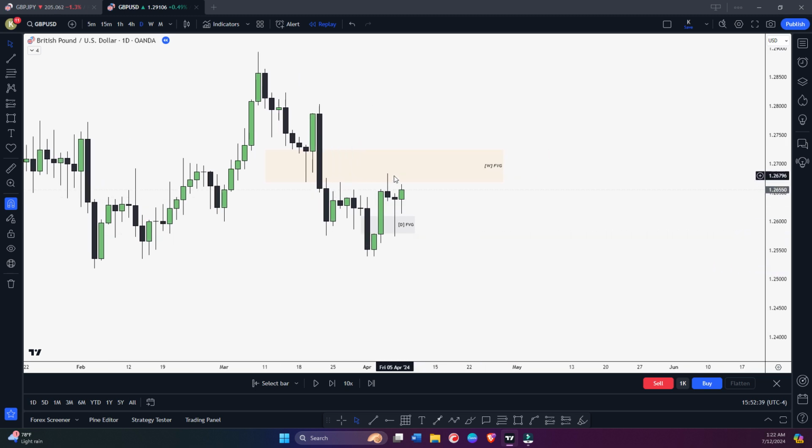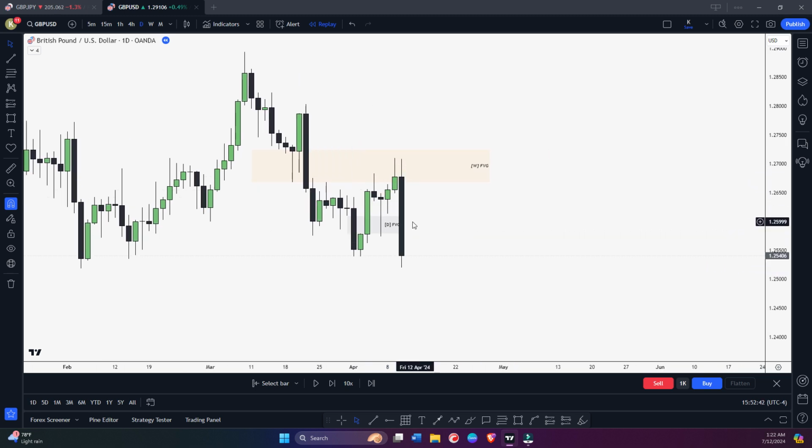You can see price tapped this weekly fair value gap and price didn't hold this daily fair value gap. So why does this happen again? We just have a higher time frame draw on liquidity, a stronger magnet. So that's why price moved towards this weekly fair value gap, and that's why we didn't hold this daily fair value gap. Not always is it going to happen.